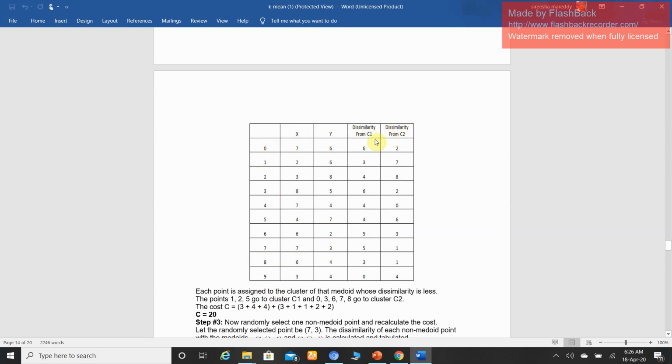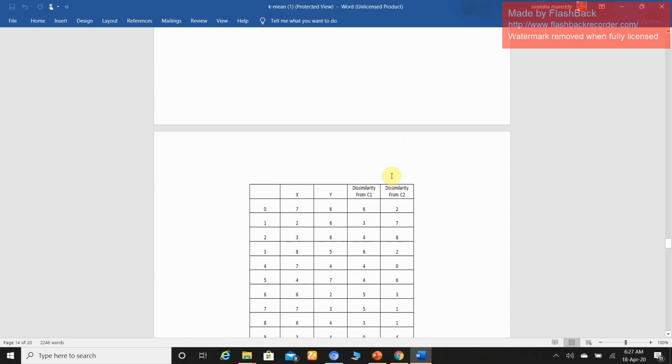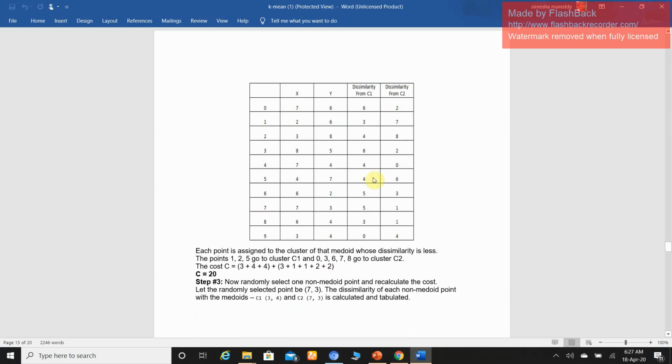Initially we are assuming two points act as the medoids.